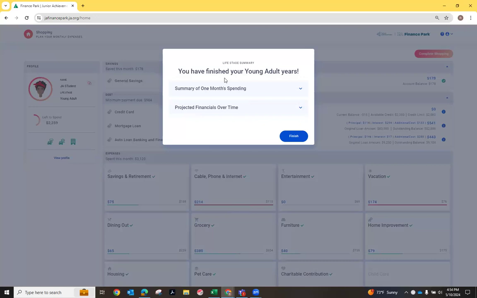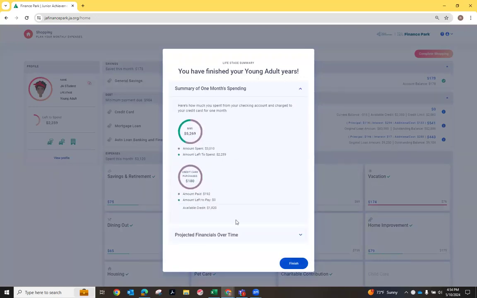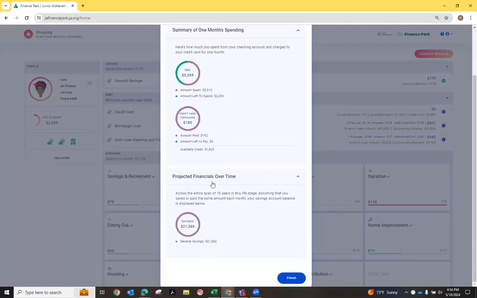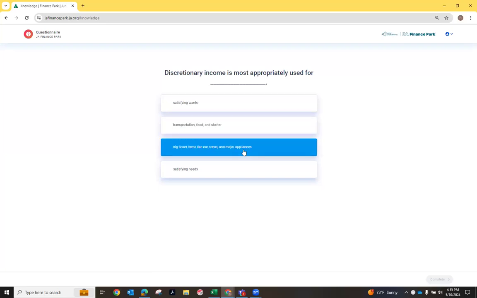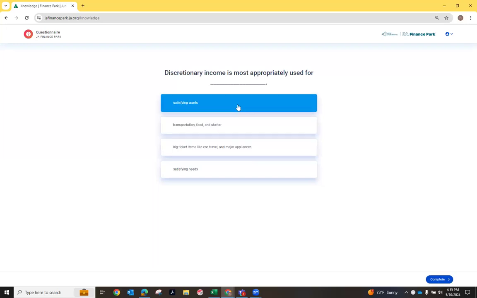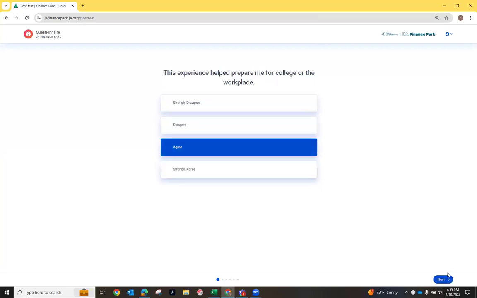This is going to showcase that you have finished your young adult years, and they can drill down to see a little bit more regarding their projected financials over time and kind of their summary of their month. Then they're going to click on finish. They're going to have a series of questions to answer, so they can just read and use their best guess if they're not sure what it means. But they can kind of walk that through their experience. And then they can just answer honestly.